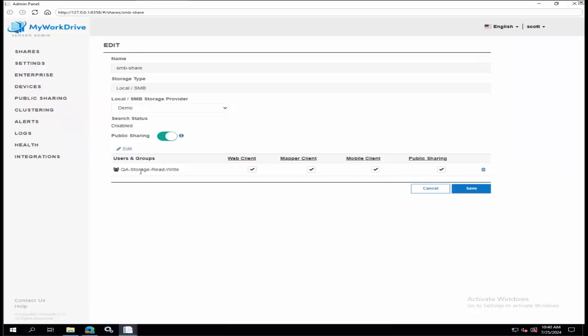Now, these users will only have the access equivalent to the user you define on integrations, the service account, if you will. So if the user you define as the service account that has access to that share is a read-only user, even though my group is called read-write, the users won't actually have write permissions because they are still using, akin to what we had with the Active Directory and NTFS model, the actual permissions that they have to the share. You're not giving them more than they can actually have with the MyWorkDrive interface, but you're defining who has access to that share. I muddled through that really badly.